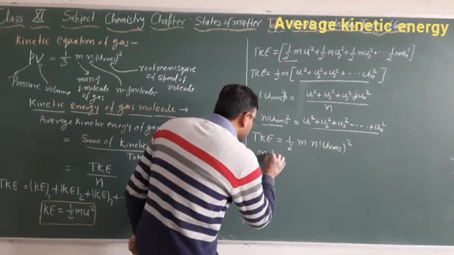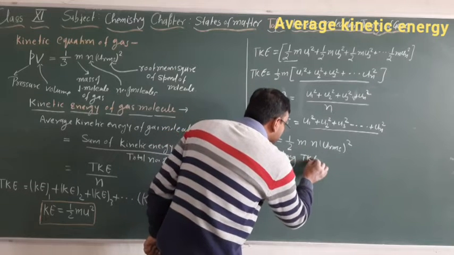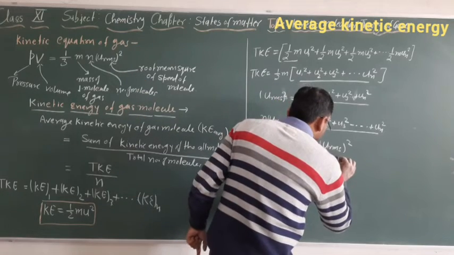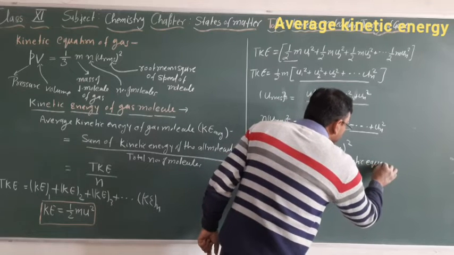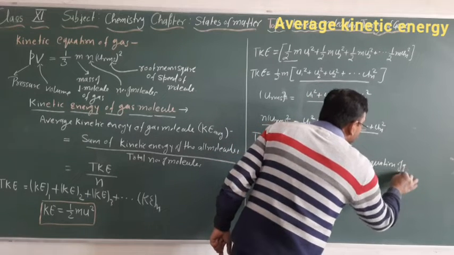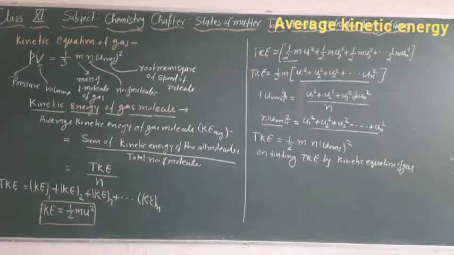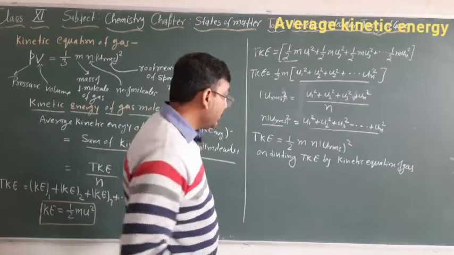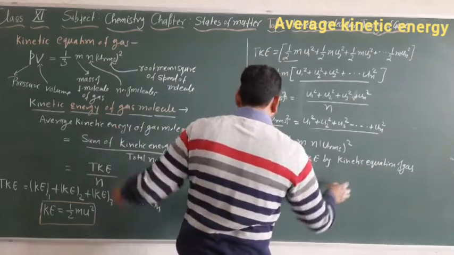Dividing total kinetic energy by the kinetic equation of gas.